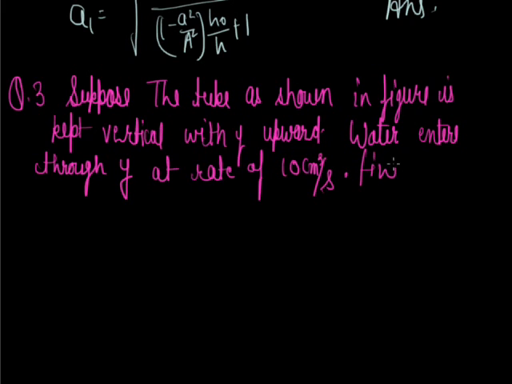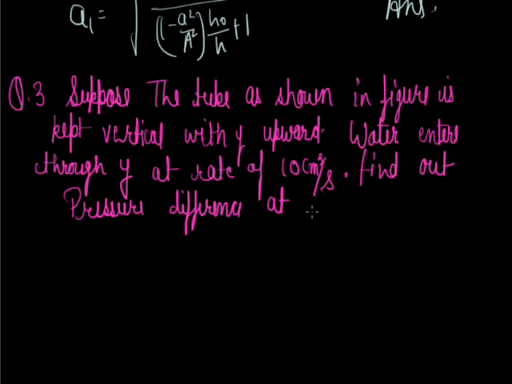Then find out the speed of water, and find out the pressure difference at X and Y.